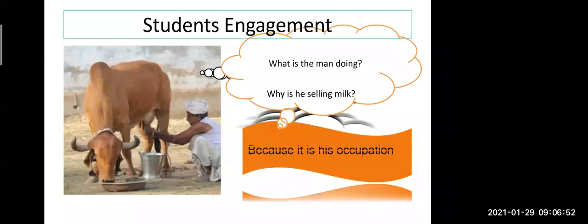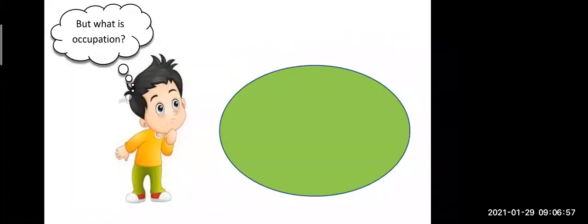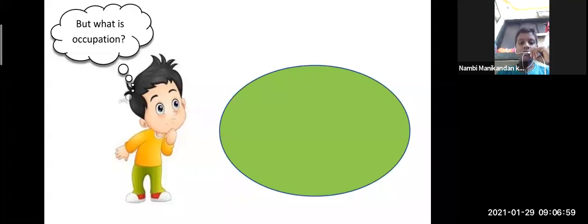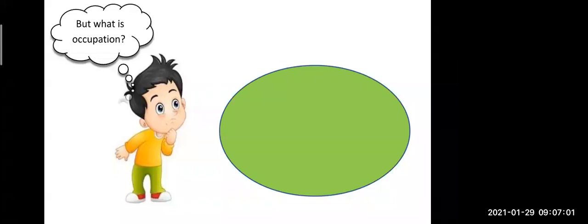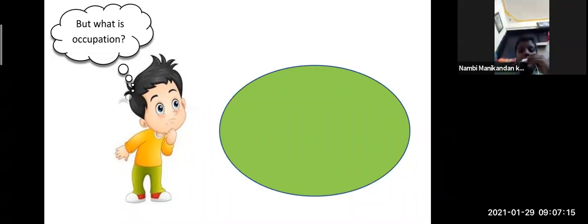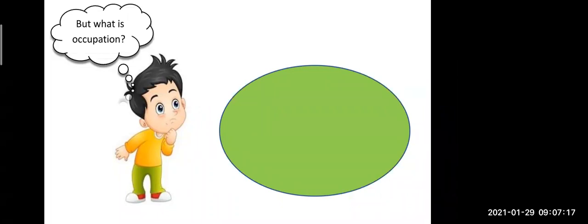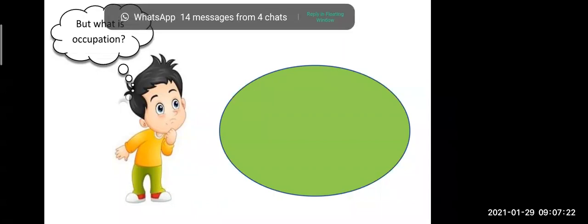Very good, because it is his occupation. Now my question is, what is occupation? Any idea what is occupation? Anybody can try. Teacher, to fulfill our needs. Okay, see, your parents are working, mother is working, father is working, even we as teachers are working.